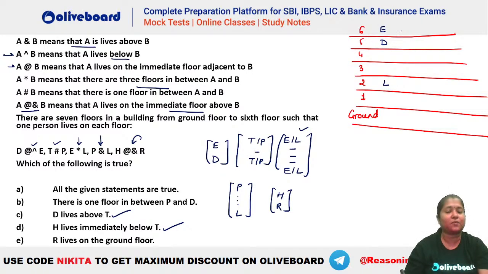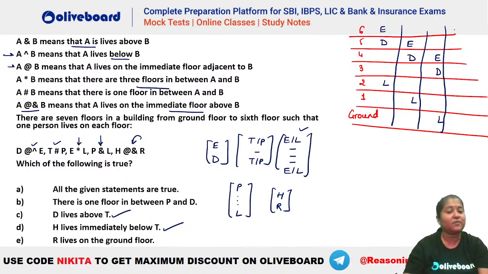Okay, so this is one possibility. Similarly, let's say you take your E here, so 1, 2, 3. Your L will be here, your D will be here. No issues. Similarly, if you take your E here, then your L will be here and your D will be here. Okay, these are the 3 possibilities here. Similarly, what else do we have? We have taken E above. Now let's say we take your L above.